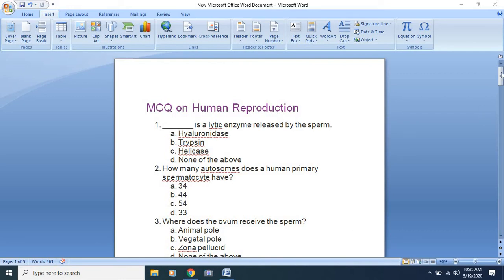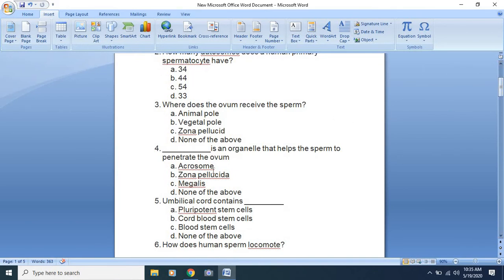Next MCQ: dash is an organelle that helps the sperm to penetrate the ovum. Which organelle helps the sperm to penetrate the ovum? That is the acrosome. It is the organelle which helps the sperm to penetrate the ovum.